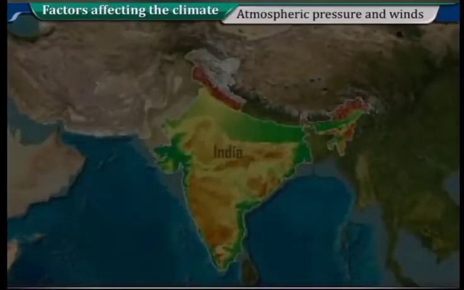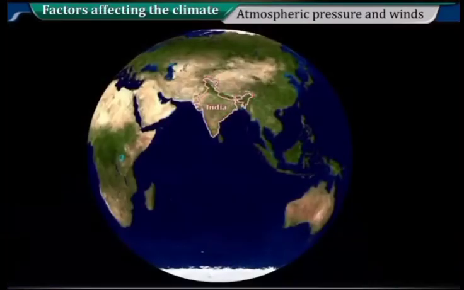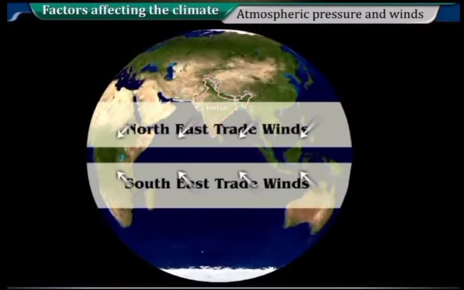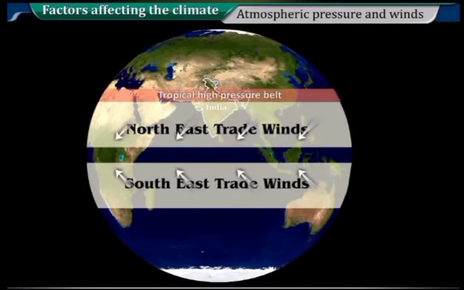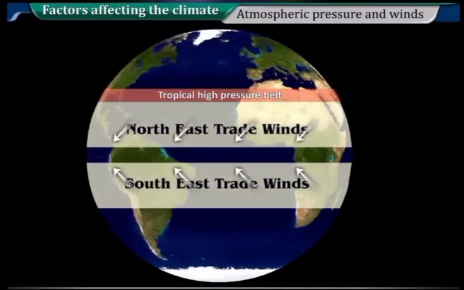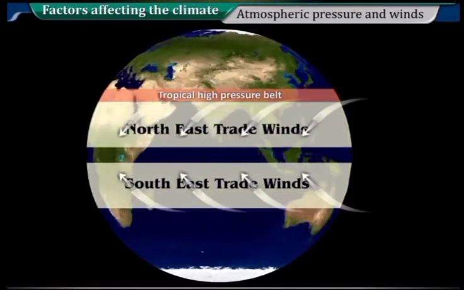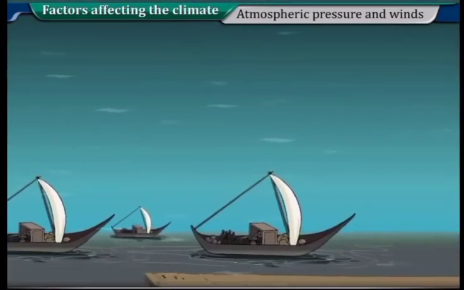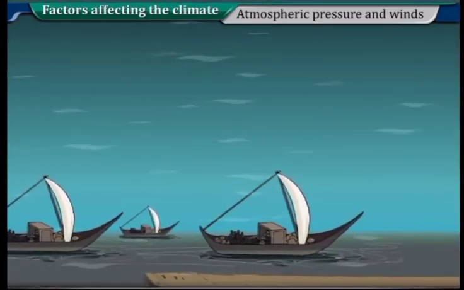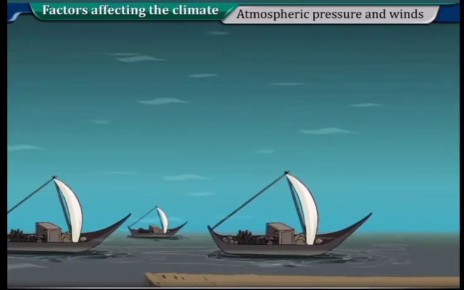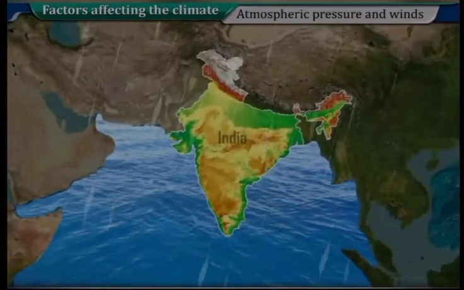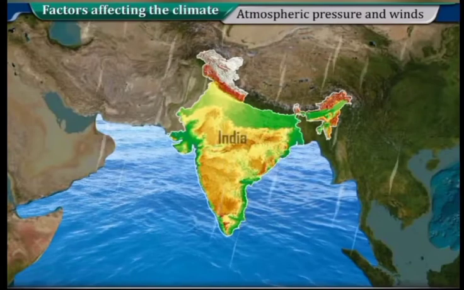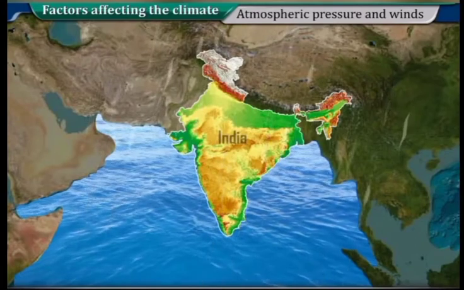Atmospheric pressure and winds. India falls in the path of northeast trade winds. These winds originate due to tropical high pressure belt in northern hemisphere. These winds deflect due to Coriolis force and blow towards equator. In past, these winds were utilized for oceanic trade, so these are called trade winds. As these winds blow over landmass, they contain less moisture.